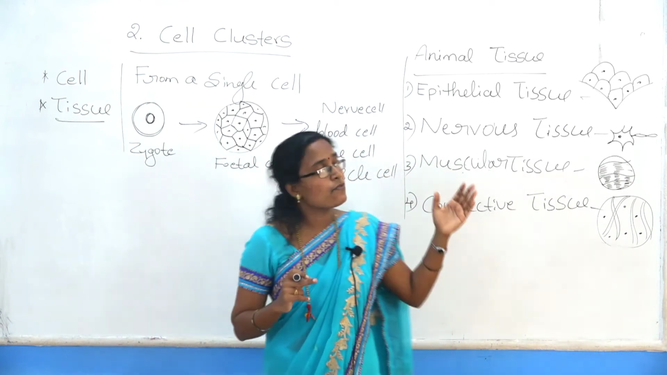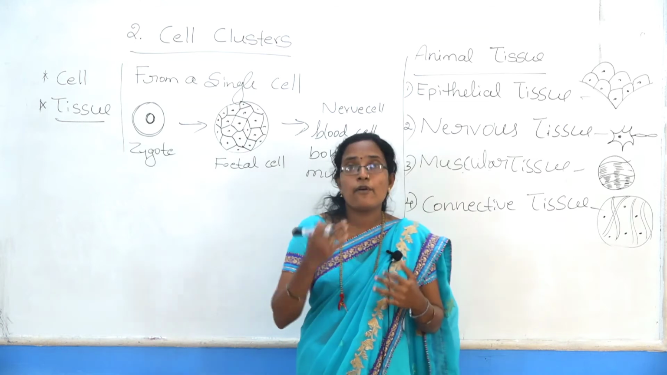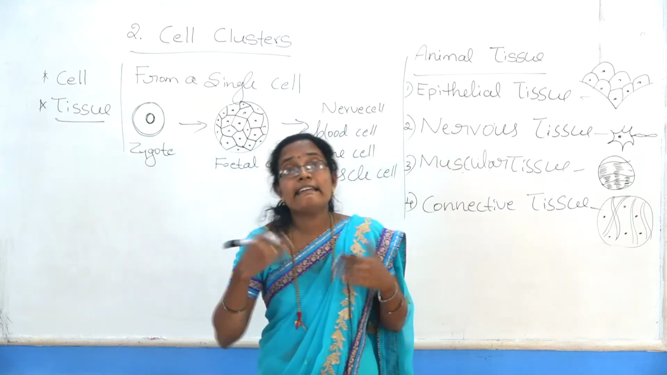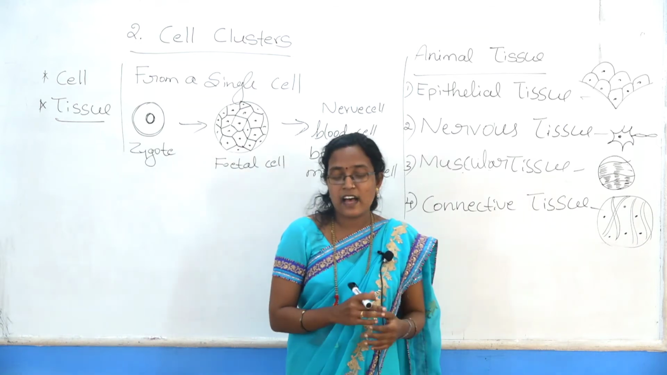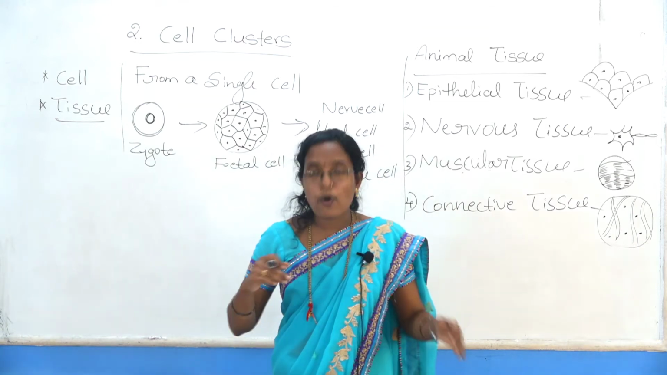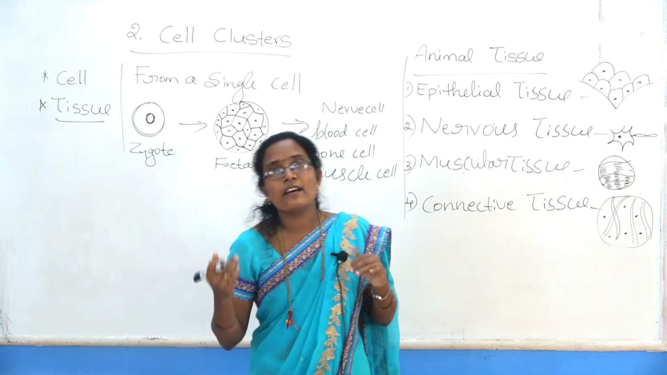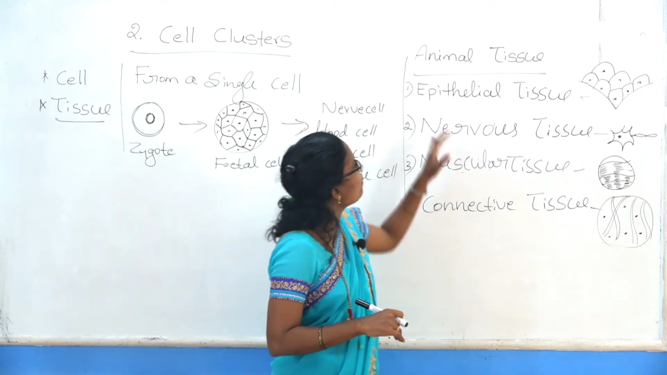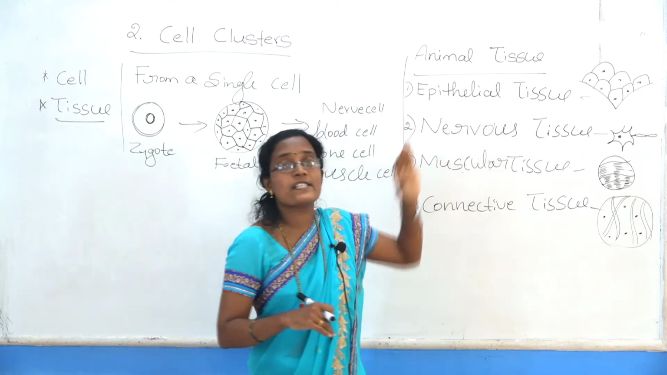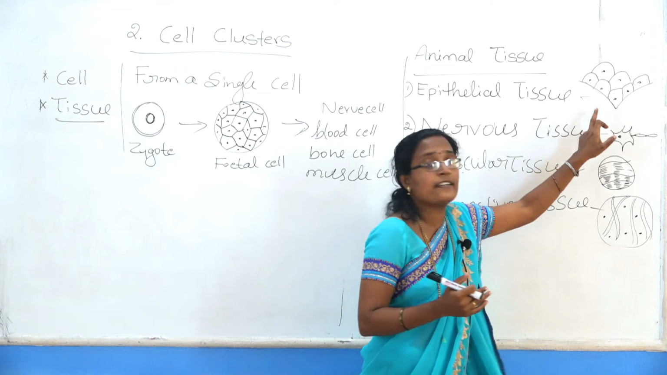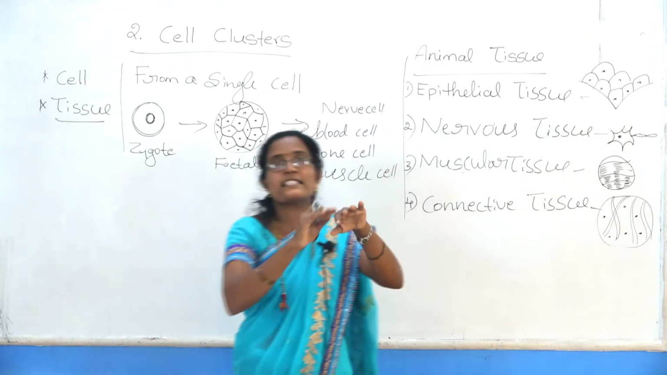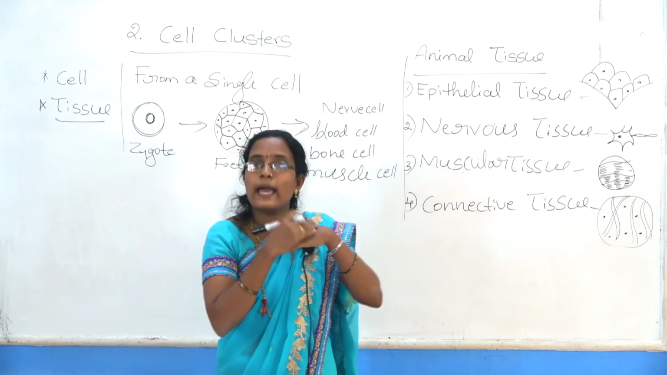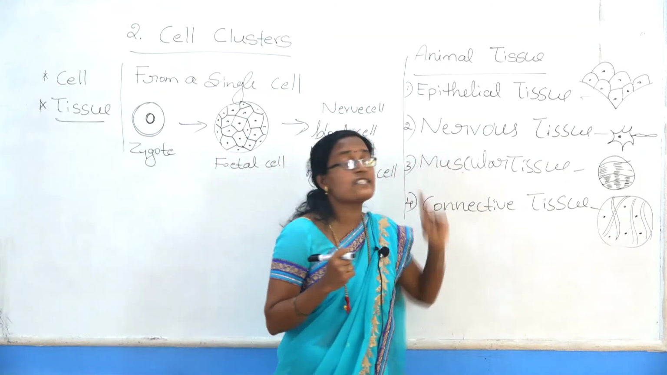Another function: epithelial tissue covers the body and internal organs, and epithelial tissue forms the lining of all body cavities. That is the main function of epithelial tissue. Once again, observe the diagram in your textbook. The body is covered by skin, which is also epithelial tissue. Second one, nerve tissue.